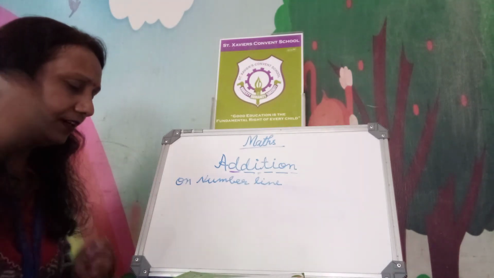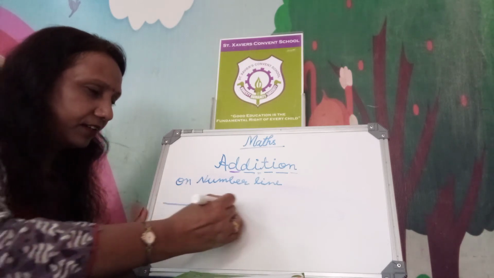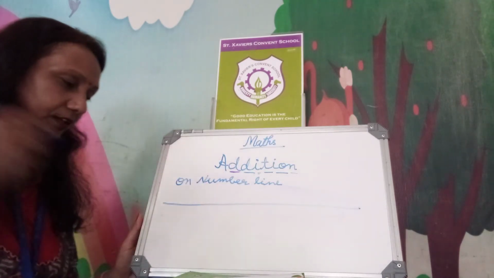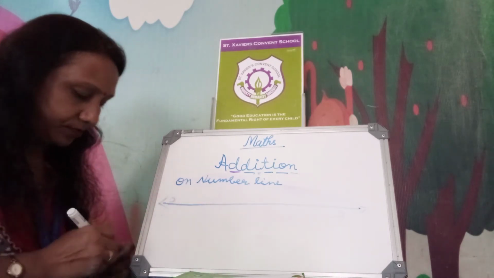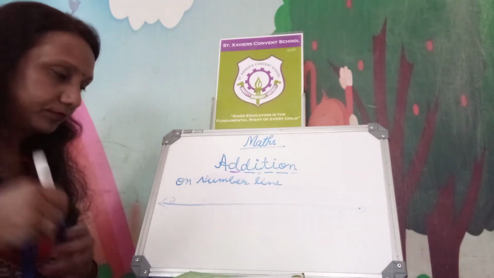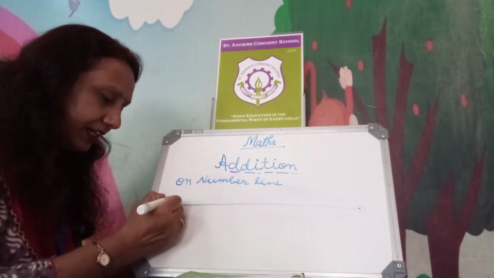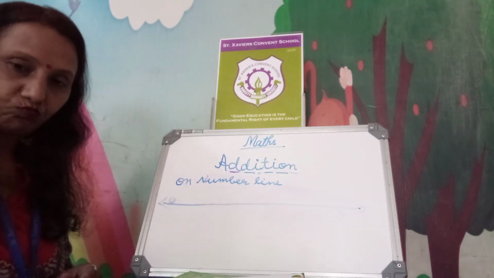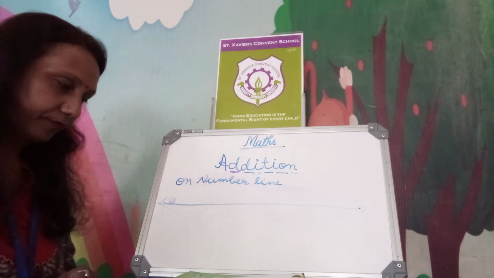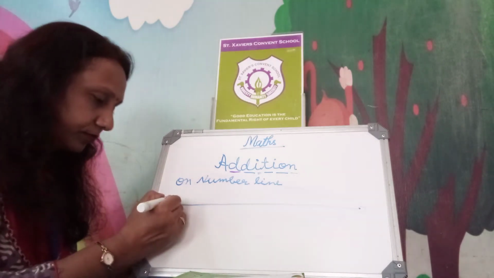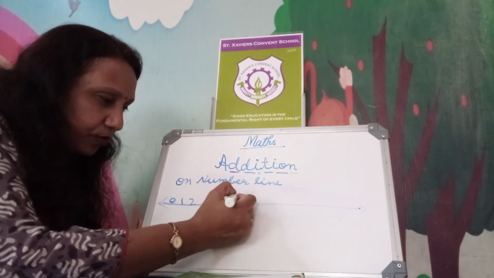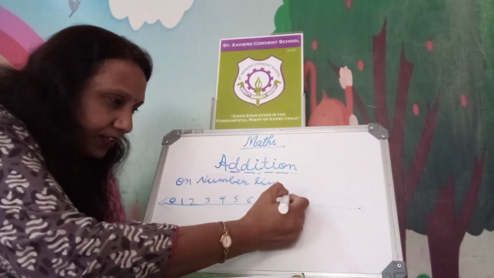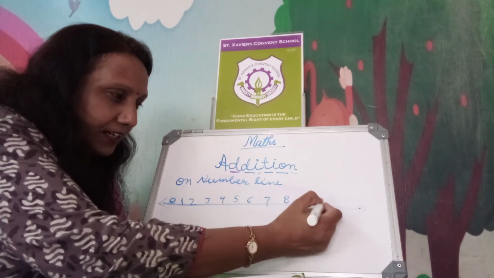Now, one more example. Addition on number line. Just draw a line. Again write the numbers till 10, starting here. 1, 2, 3, 4, 5, 6, 7, 8, 9, 10.